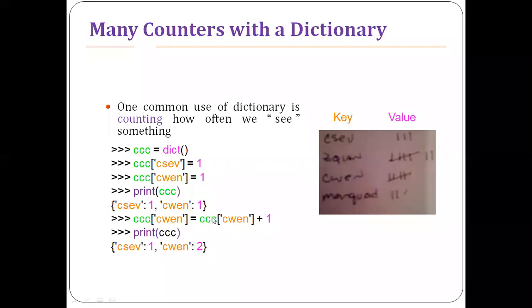Once it is done, you can update the values, like in the last example we have seen, no issues, right? It has been updated or incremented by 1. ccc['cwen'] is equal to ccc['cwen'] plus 1, that is 1 plus 1, it becomes 2, right? The same thing has been updated for cwen. This is how it can be used as a counter.